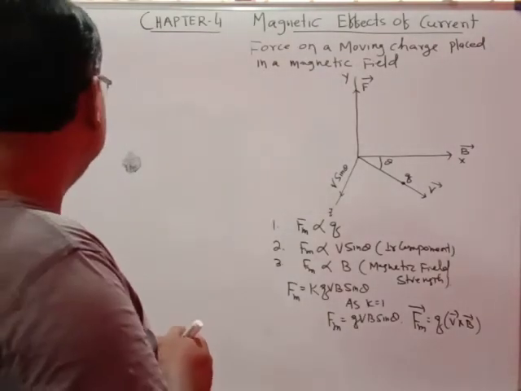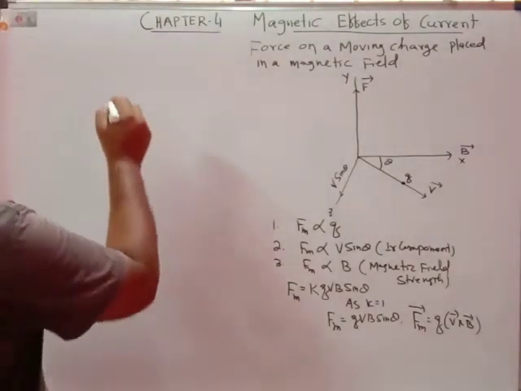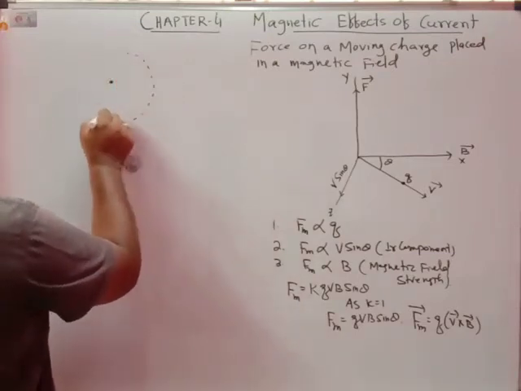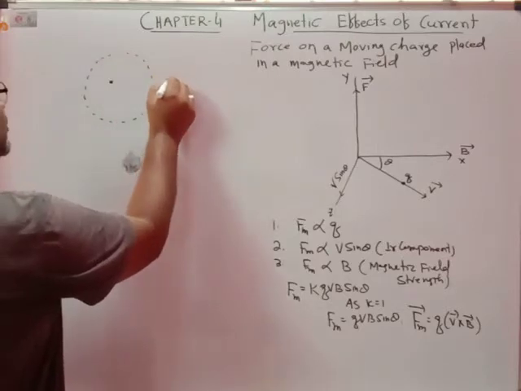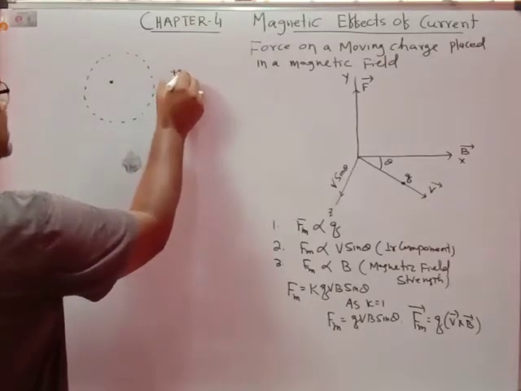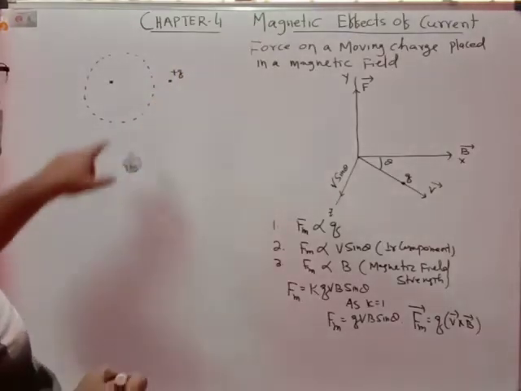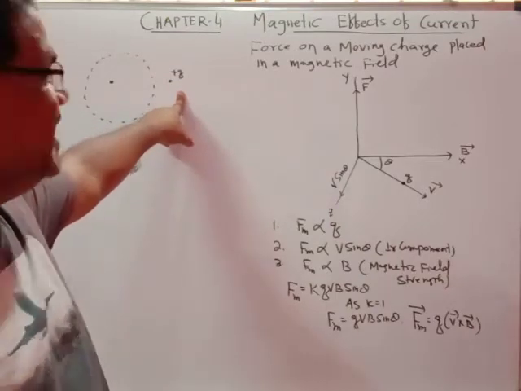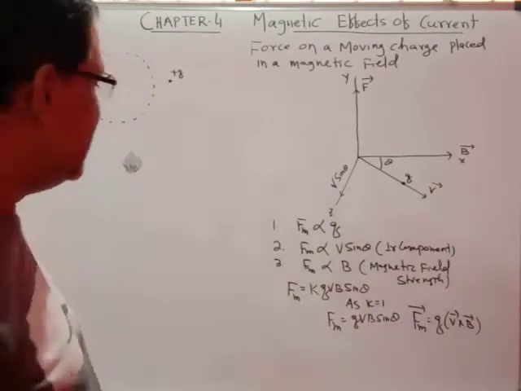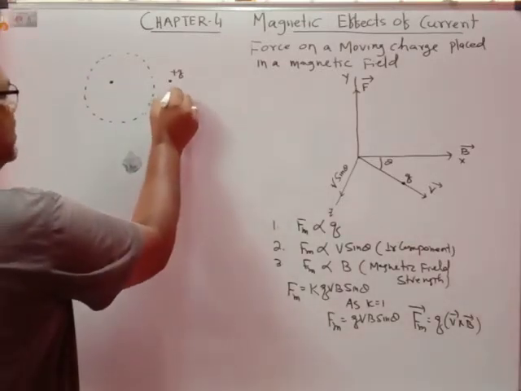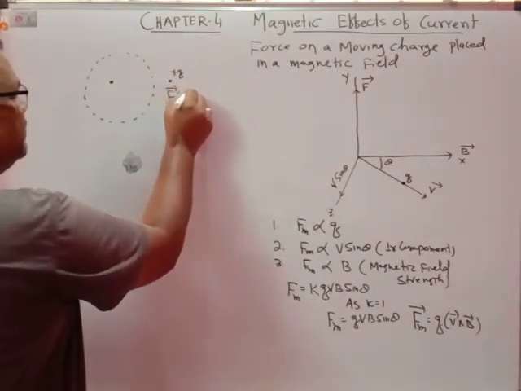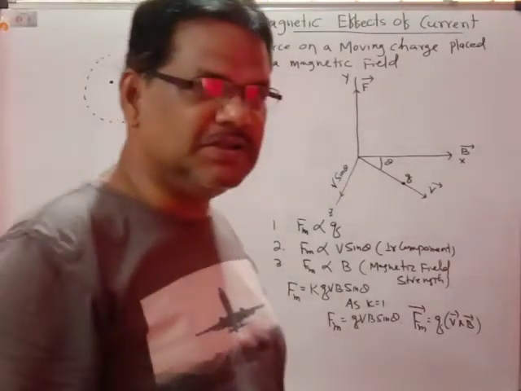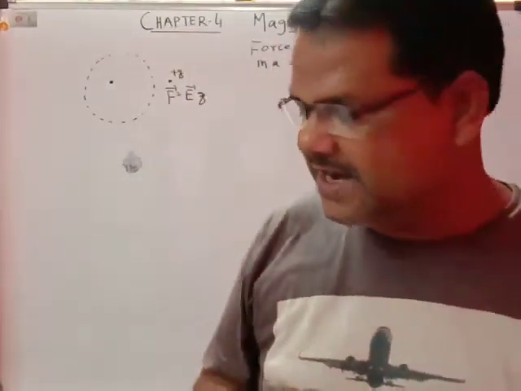Let us consider now. Suppose if you keep one charge at rest, so automatically it will produce the electric field. And if any other charge, that is plus q charge, is kept here, so the force will be exerted on that plus q charge, and that force is due to the electric field. You know it, that force is F equal to E into Q. That is the electric force due to the electric field.